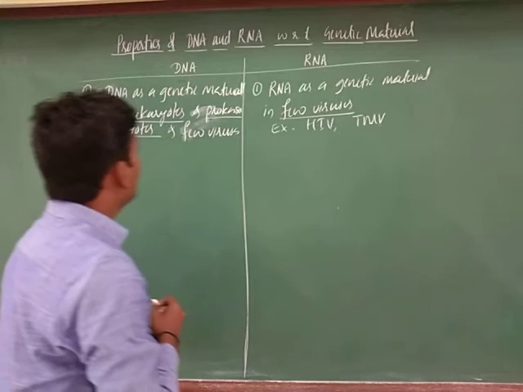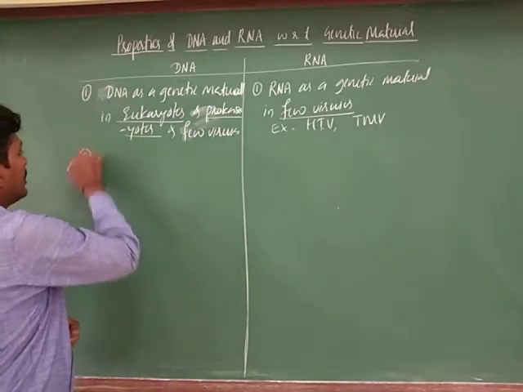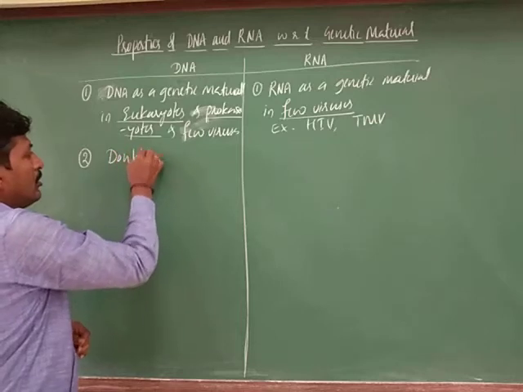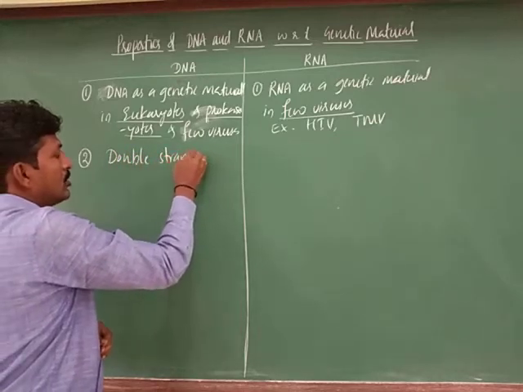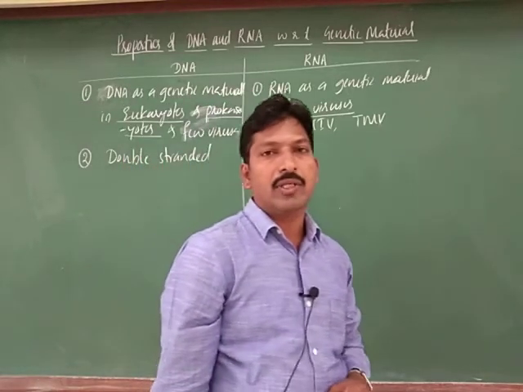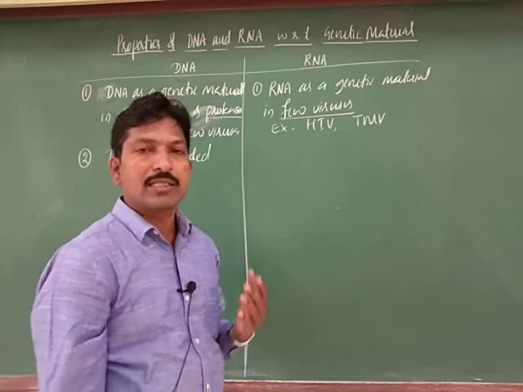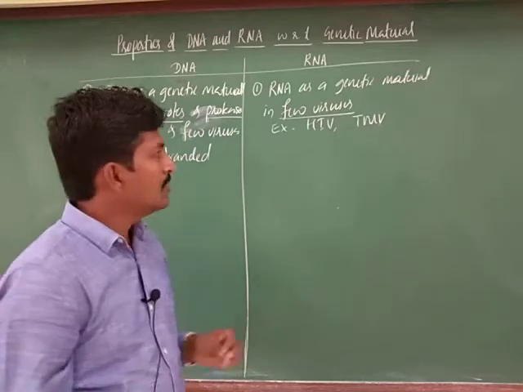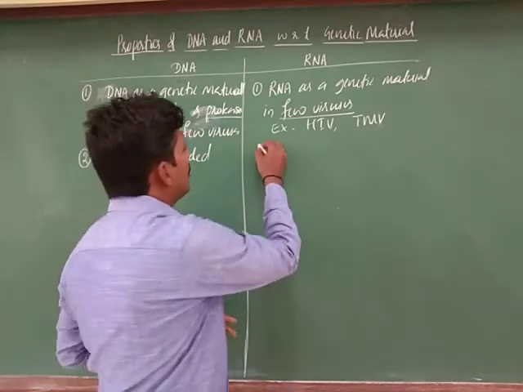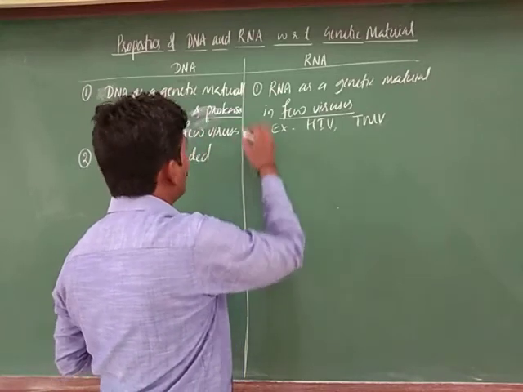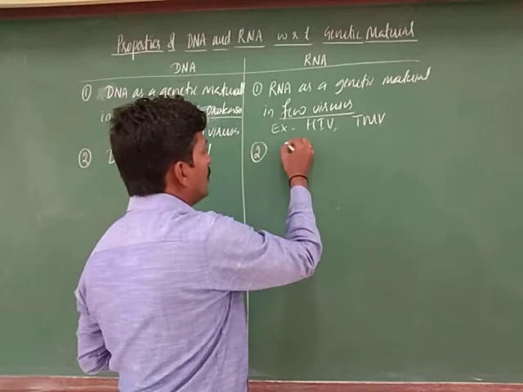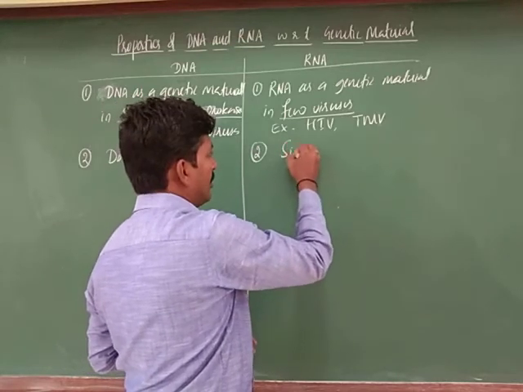Next, the second point: usually DNA is double stranded. Sometimes it may be found as single stranded in some organisms, but usually it is double stranded, and normally RNA is single stranded.